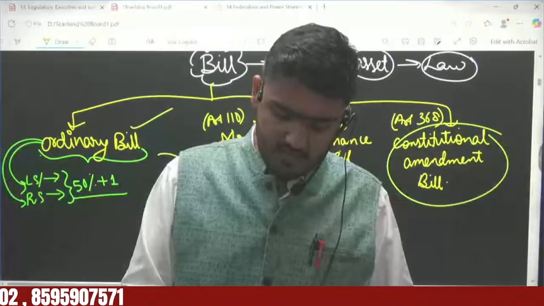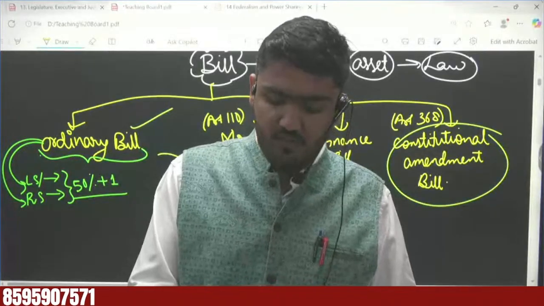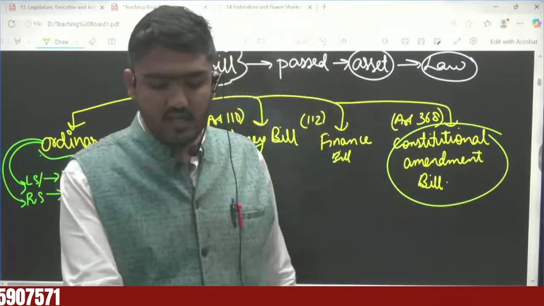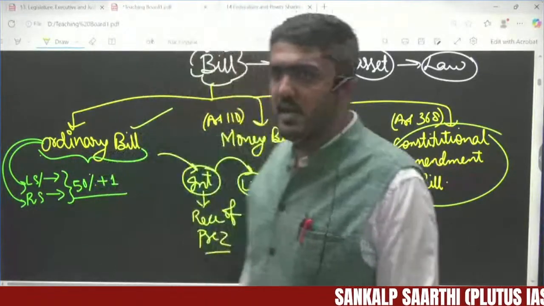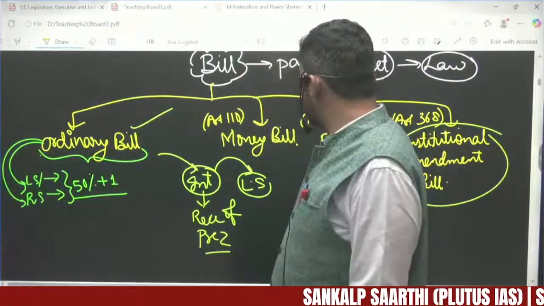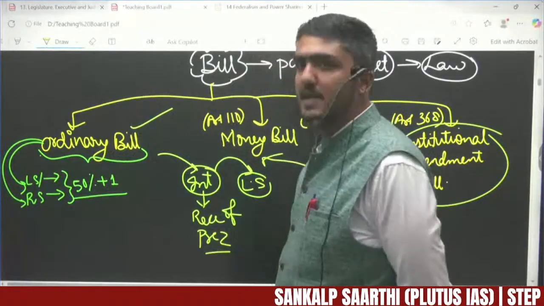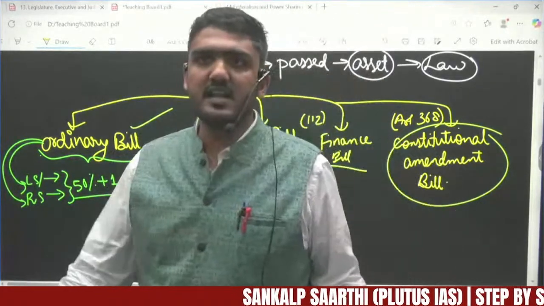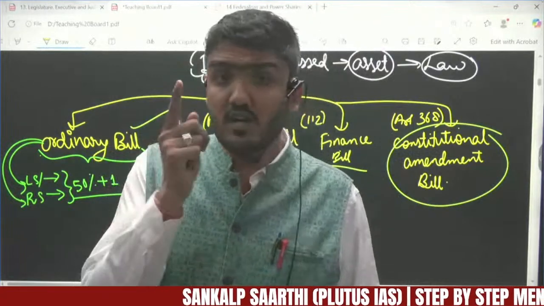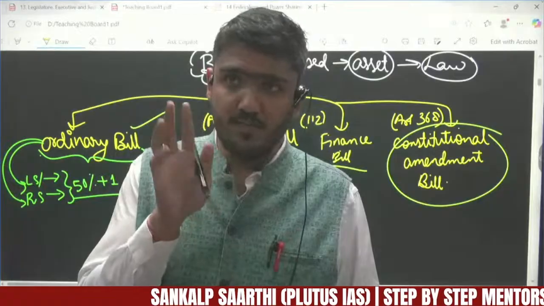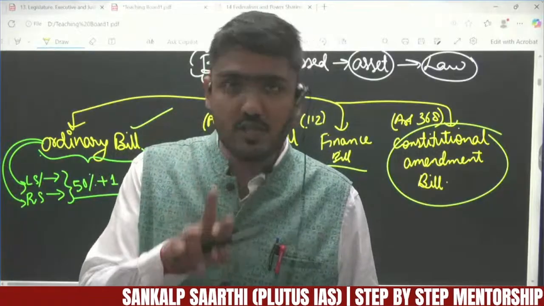Are you able to understand this? That type of bill can be introduced in either Rajya Sabha or Lok Sabha. But because a finance bill is very similar to the money bill, in case of a finance bill also, the introductory condition that it can only be introduced in Lok Sabha will be followed.